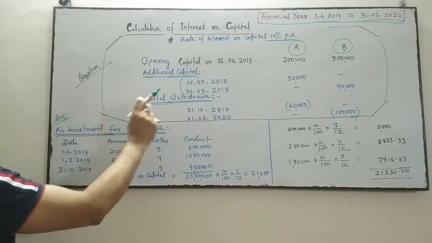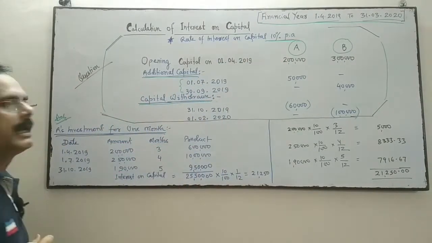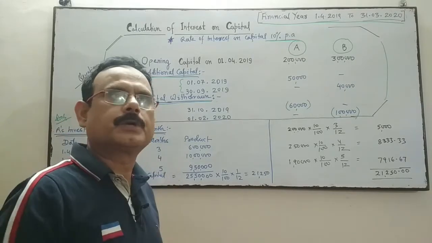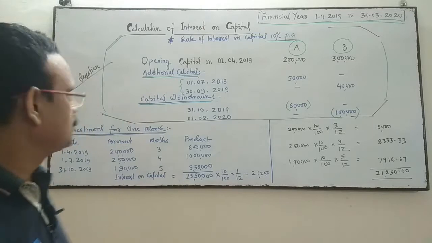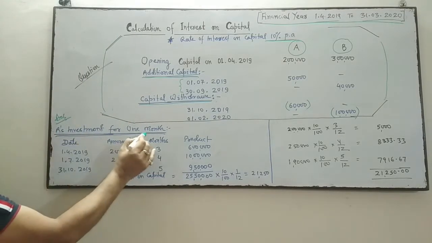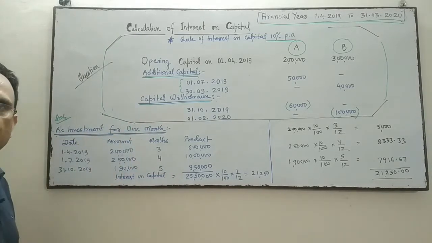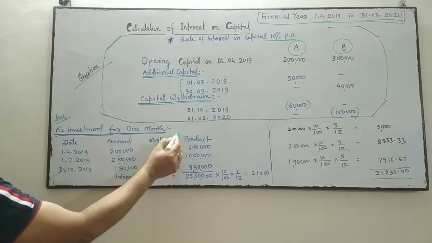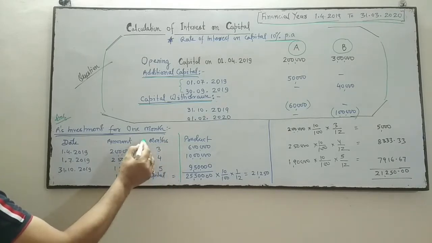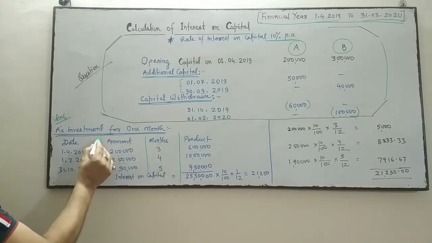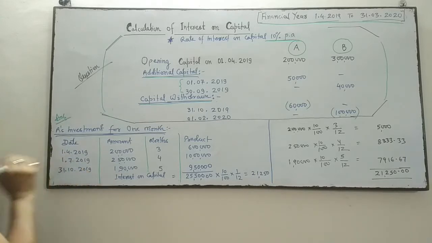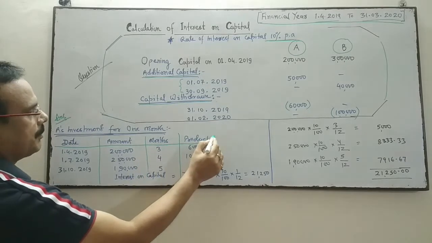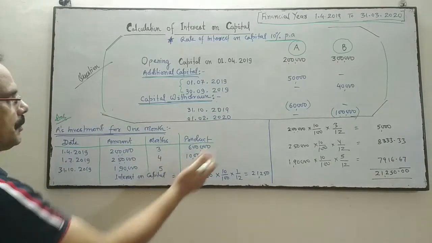I'm going to calculate first for A. I'm going to apply the product method to calculate the interest on capital. So A's investment for 1 month. There are four columns: date, amount, month and product. First column is for date, second column is for amount, third column is for month, and the last column is for the product.